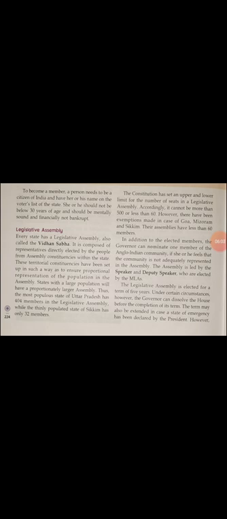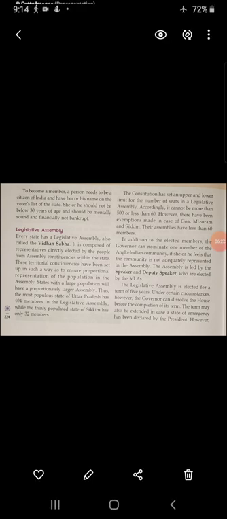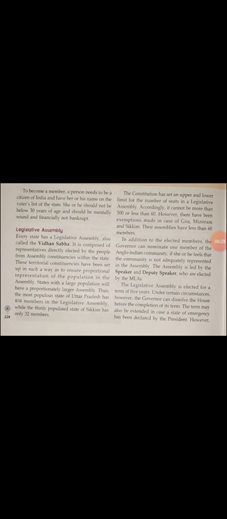Now, the members of the Legislative Assembly have a term of 5 years. They can be MLAs for 5 years, then again they have to get elected to become MLAs. The governor of the state has the power to dissolve the house before the completion of its term. The governor can dissolve the term, and can dissolve the position of the MLAs also.